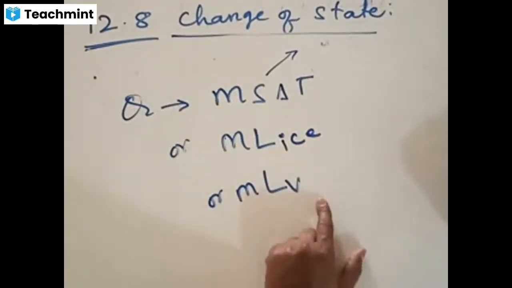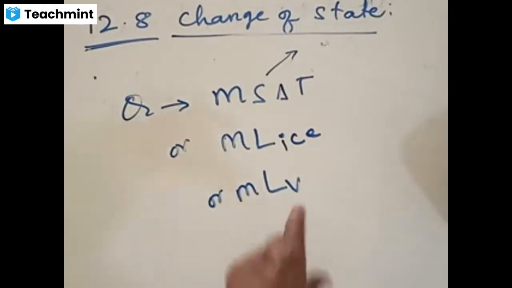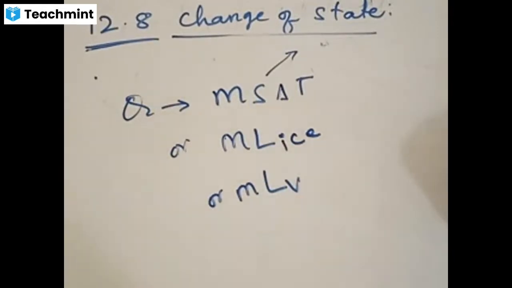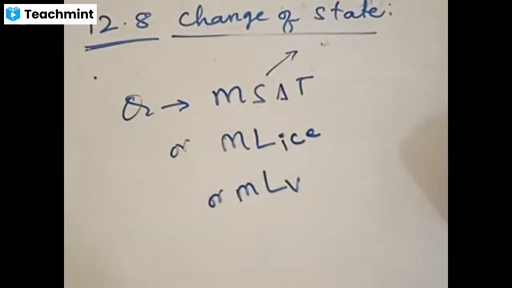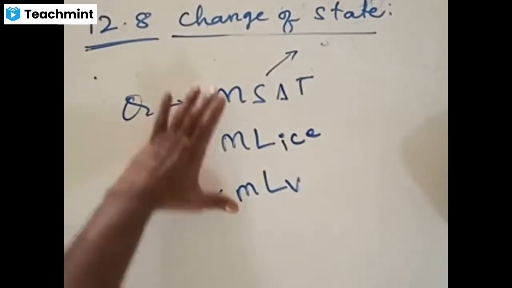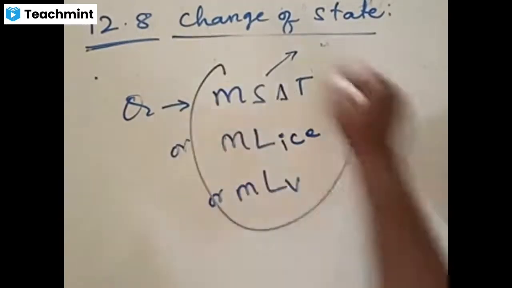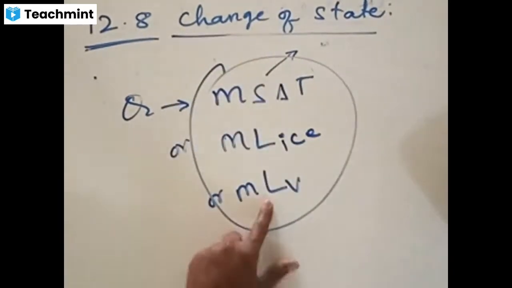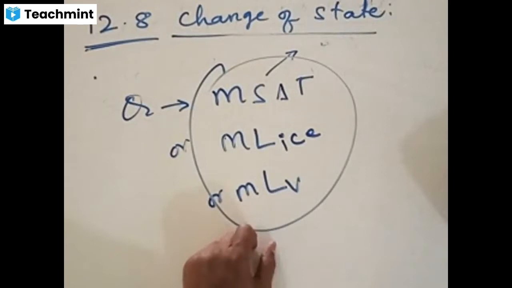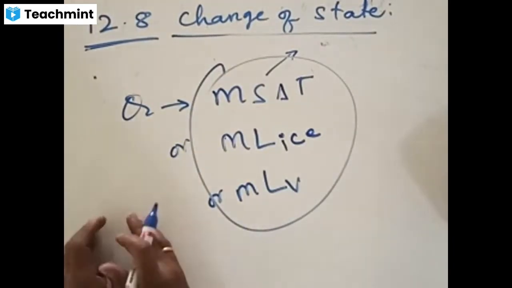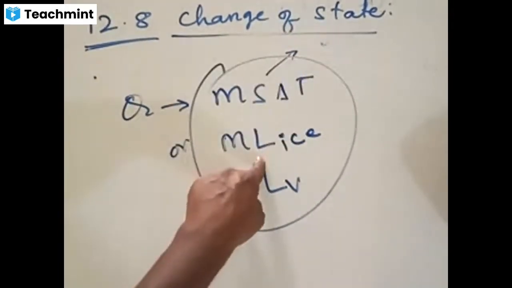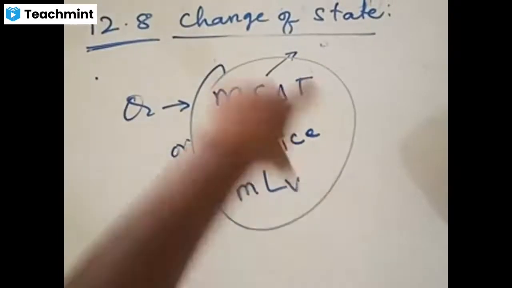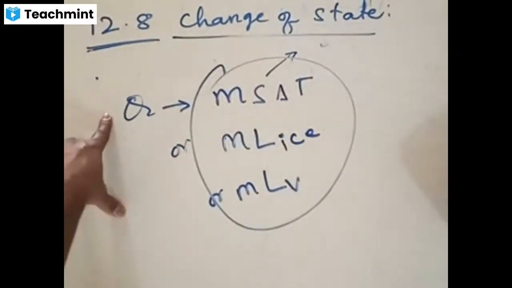What is latent heat of vaporization? The amount of heat supplied to convert water to vapor. This is from solid to liquid, and this is from liquid to gas. These are the only two formulas, and you have to use them in an appropriate way. Randomly, you cannot use these formulas. You should first understand what is taking place. Is it undergoing a change of temperature or a change of state? According to that context, you apply the right formula and calculate the amount of heat supplied.